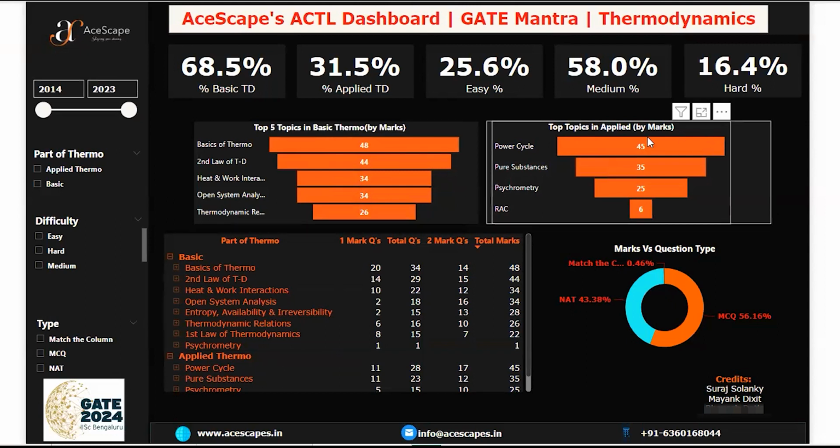Now, sir, in applied there are only 4 topics, and applied will be very easy when you cover pure substance. If you know the pure substance, 65% of the applied is done and dusted. Okay, so that is the thing.